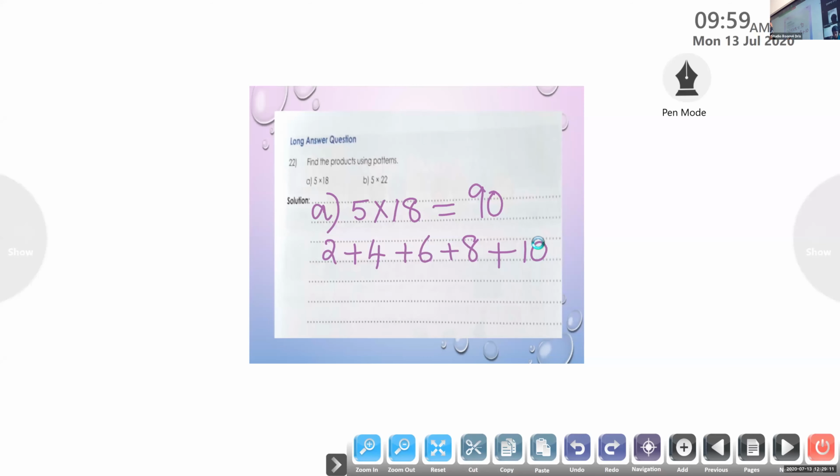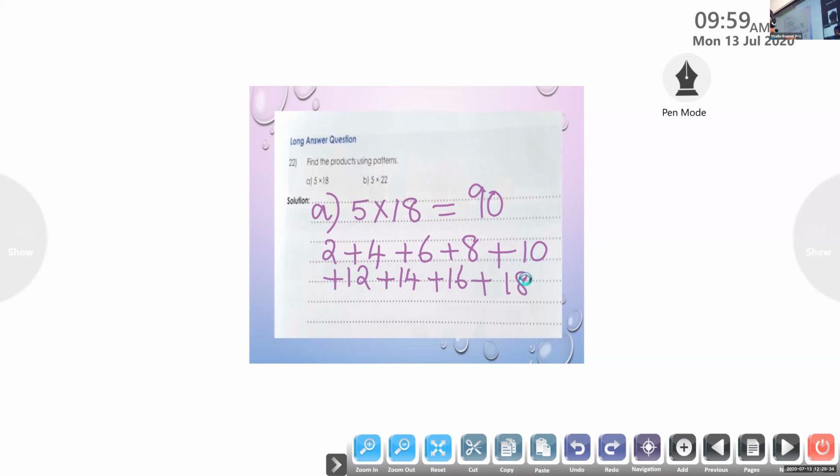So children, 2 plus 4, 6. 6 plus 6, 12. 12 plus 8, 20. 20 plus 10, 30. Next even number is 12. Then add 14. Then add 16. Then add 18. Now check whether you are getting 90 as the answer.